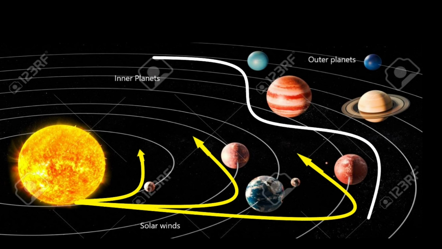Whereas in the outer planets the temperature was pretty low compared to the inner ones, and the gas condensed down. Another thing is that since the outer planets are far from the parent star, their atmosphere is very thick. Why is it thick? Because in the inner planets the solar winds are very intense, so they blow off lots of gases and dust from the terrestrial planets, whereas in the outer planets the solar wind was not that strong.